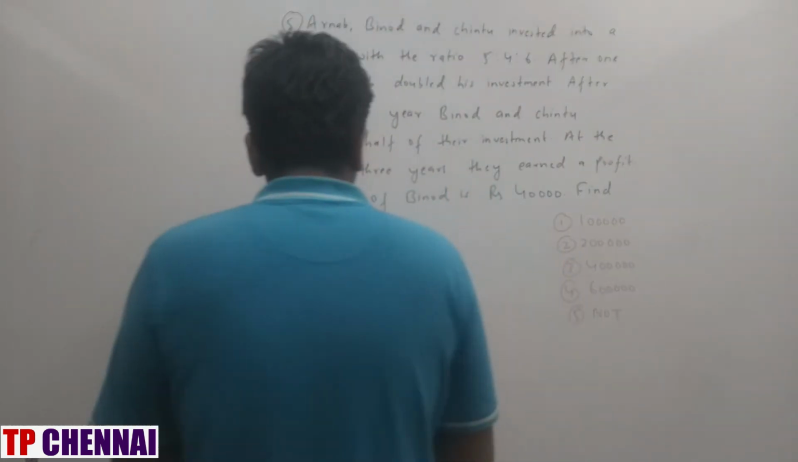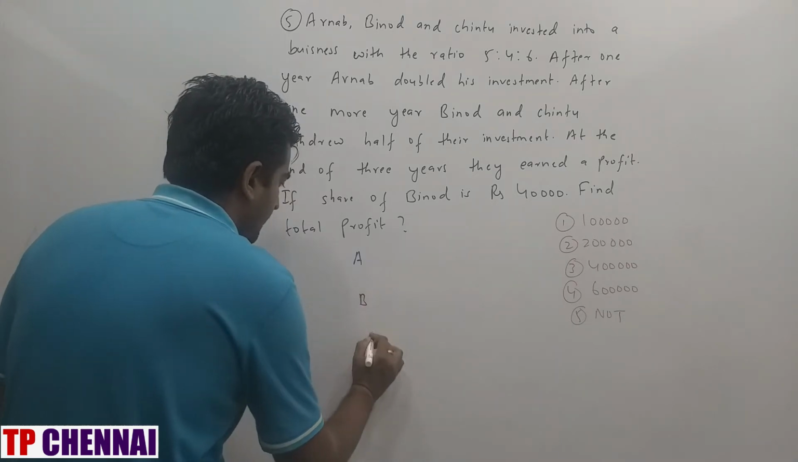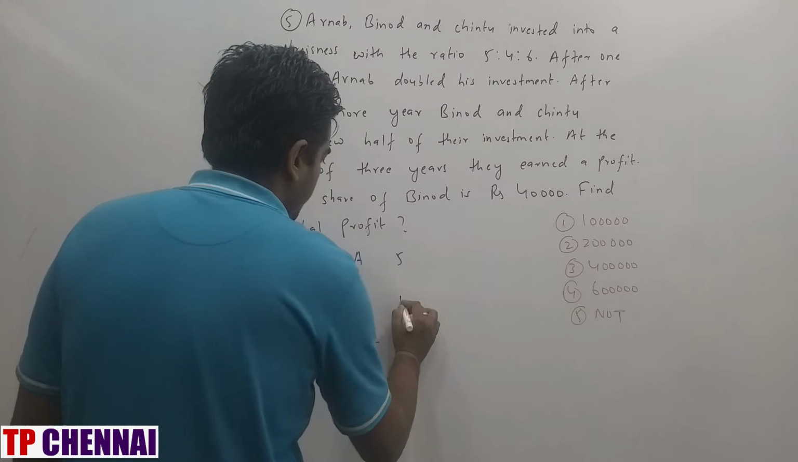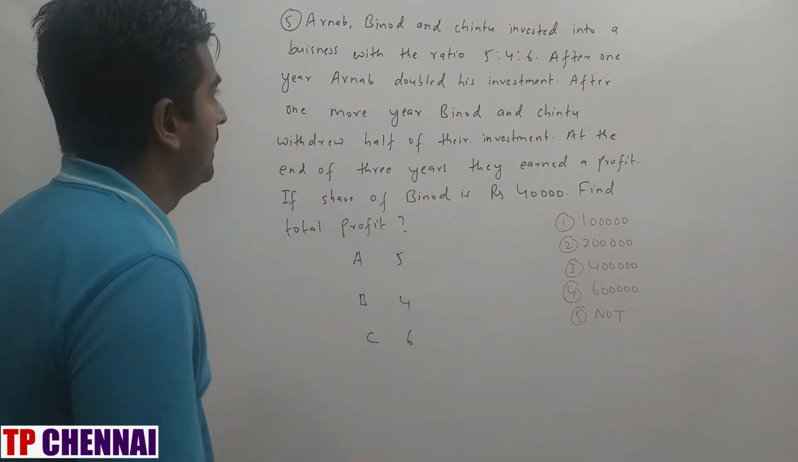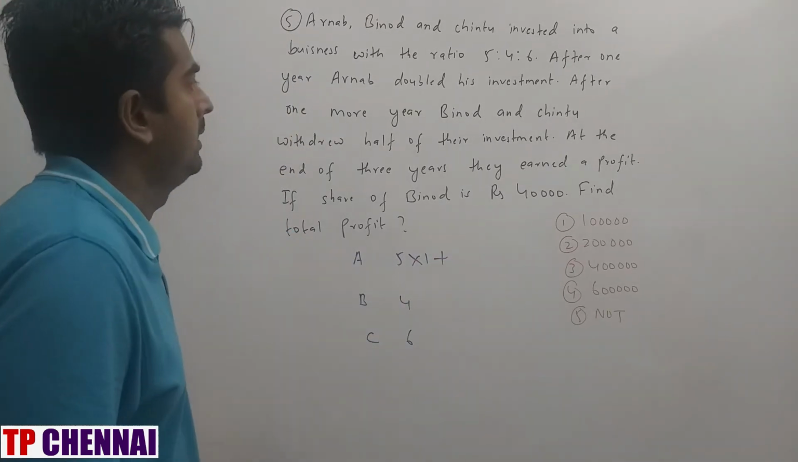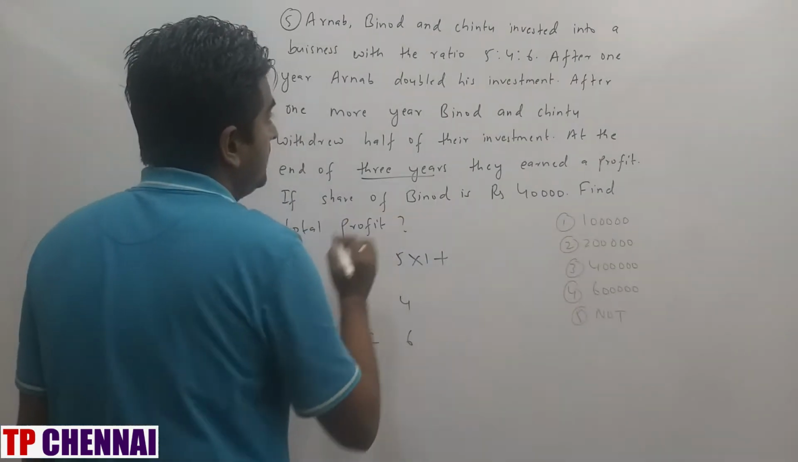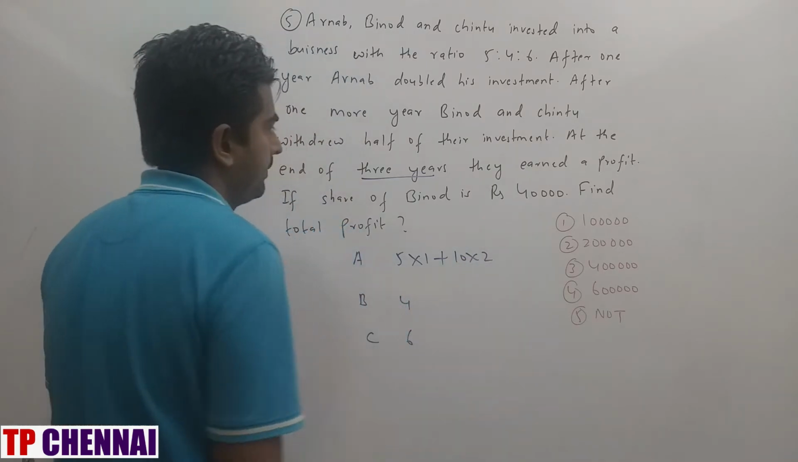So who are all there in the picture? Arnab, Binod and Chintu. Right? Initial ratio is 5:4:6. After 1 year, Arnab doubled his investment. Right? So remaining is how many years? 2 years, because the total profit period is 3 years. Doubled his investment, that means 10 into 2.